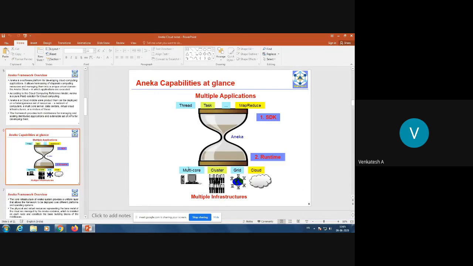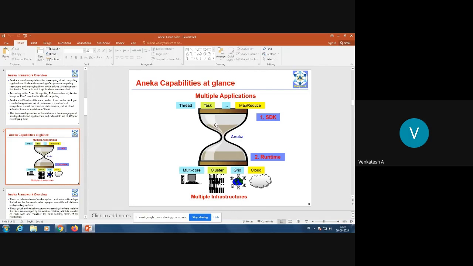So if you already have an application developed using some other tools, then using the middleware of Aneka, you can deploy it. That is possible. At the same time, you can also develop by using the SDK provided by Aneka. Aneka will provide both the SDK and the runtime to develop the application, then you deploy there only.